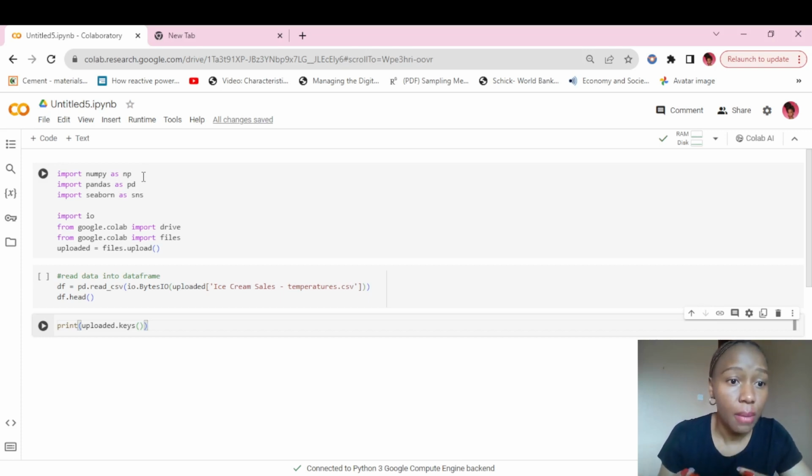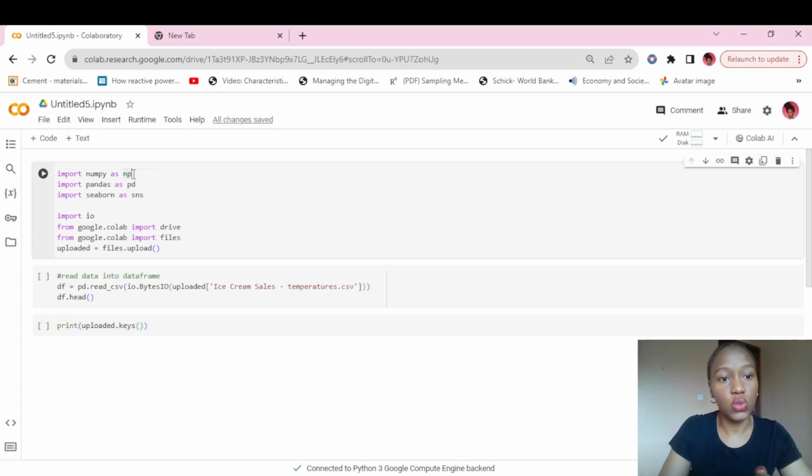Both NumPy and pandas are Python libraries that help us to manipulate data and do analysis and aggregations on our data. NumPy basically has to do more with arrays and mathematical formulae, and pandas is actually built on top of NumPy. So what is Seaborn? Seaborn just helps us to visualize this data after putting it in a data frame.